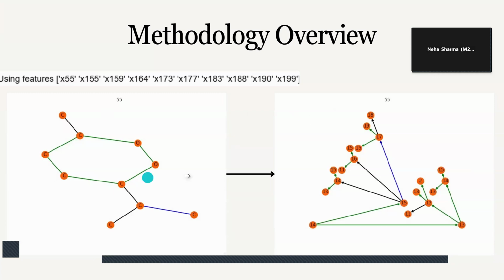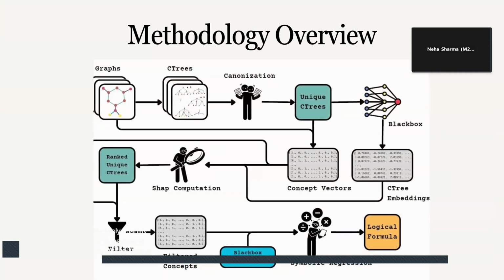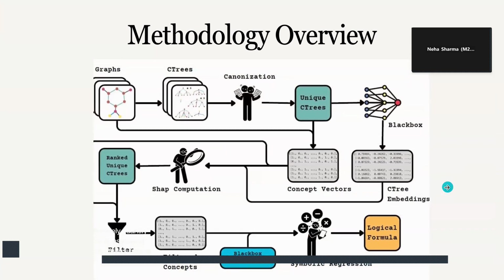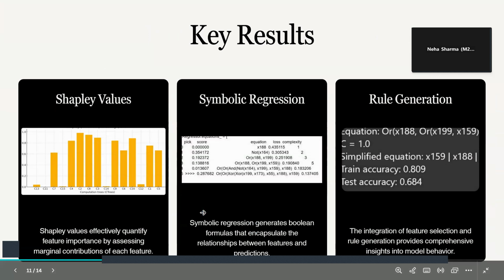So this is a concept representation where each concept represents a C-tree, and that C-tree in the backend represents a small graph in the main graph. This is basically the rule that explains the complete model's prediction. And after the PySR step, we are able to get the logical formula.